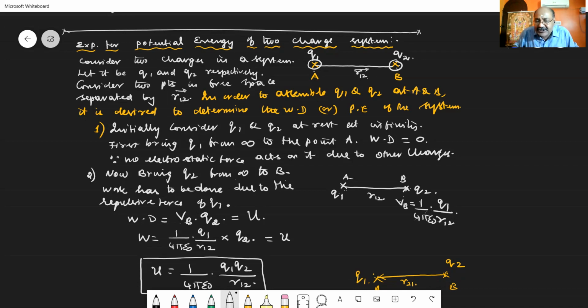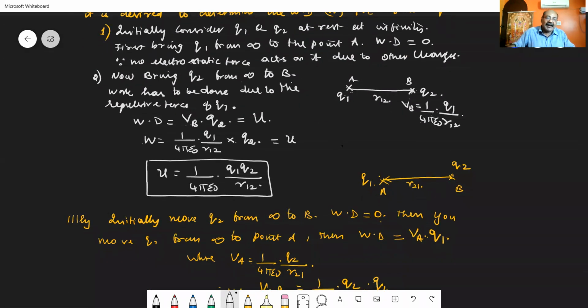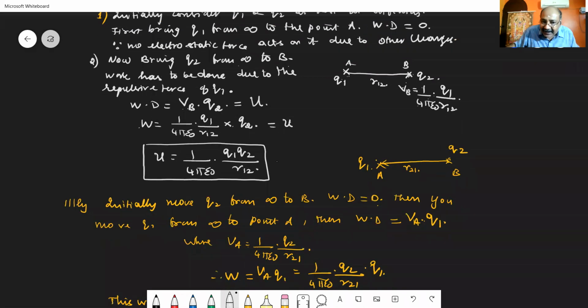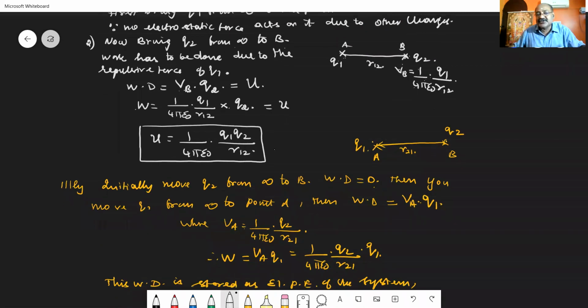So with that potential, you multiply it with Q2, that work done is stored in the system of charges, or in the two charges, as potential energy represented as U is equal to 1 by 4 pi epsilon 0 into Q1 into Q2 divided by R12. Similarly, in the other way also we can define this. That is, in the other way means